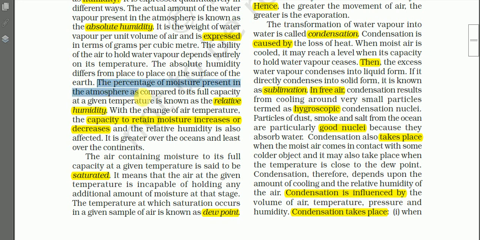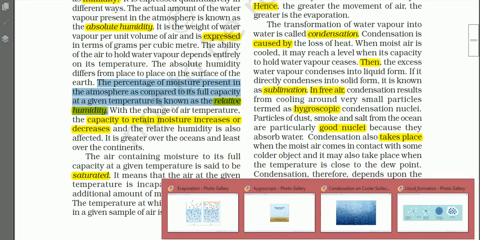The percentage of moisture present in the atmosphere as compared to its full capacity at a given temperature is known as relative humidity. So this one is expressed in percentage.